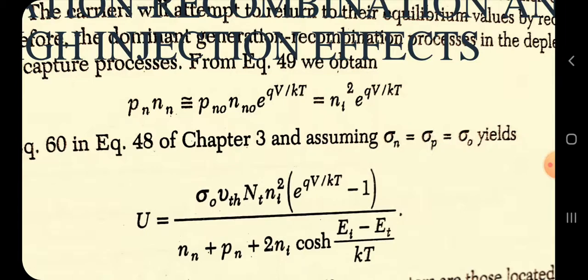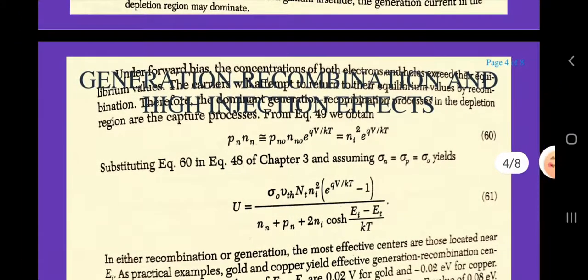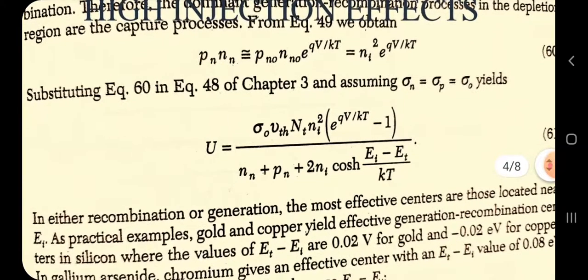If we substitute this in the equation and assume that σ_n is equal to σ_p is equal to σ_0, then U is equal to σ_0 v_th N_t n_i² (e^(qV/kT) minus 1) divided by [n_n plus p_n plus 2 n_i cosh((E_i minus E_t)/kT)], as shown in this equation.